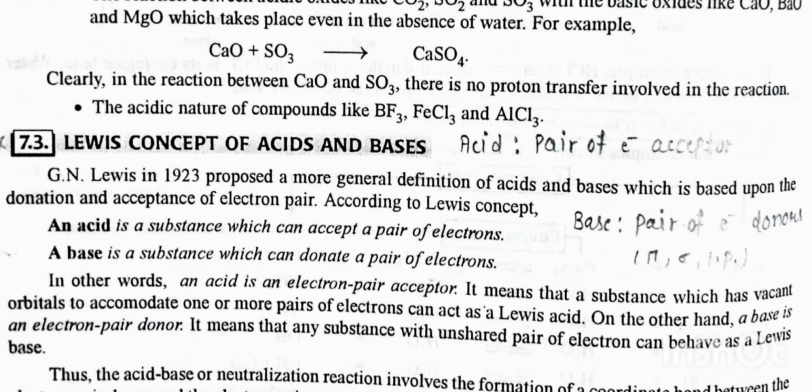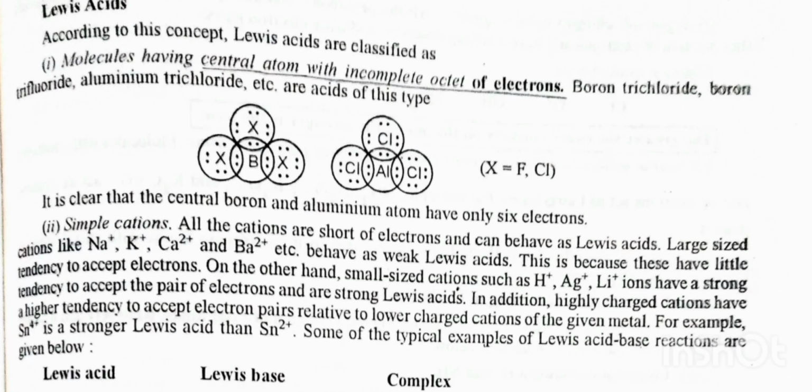For example, the reaction between boron trifluoride, BF3, and ammonia, NH3, is a typical Lewis acid-base reaction. In this concept, Lewis acids are classified first as molecules having a central atom with an incomplete octet of electrons. Boron trichloride, boron trifluoride, aluminum trichloride, etc. are acids of this type.